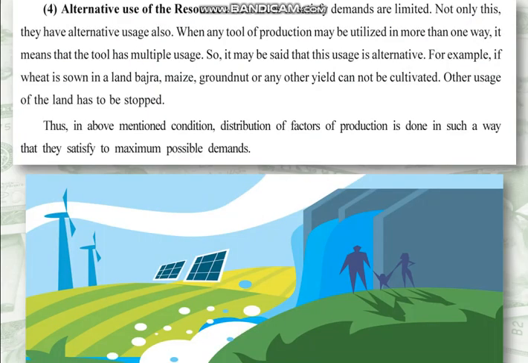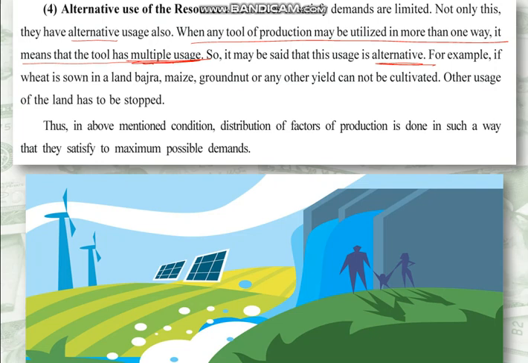Fourth, alternative use of resources. Resources to satisfy demands are limited. Not only this, they have alternate usage also. Alternative means separate or more than one. When any tool of production may be utilized in more than one way, it means the tool has multiple usage. So it may be said that their usage is alternative, which means you can use one at a time.